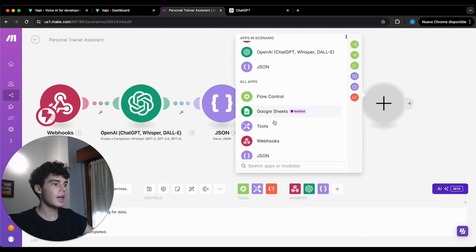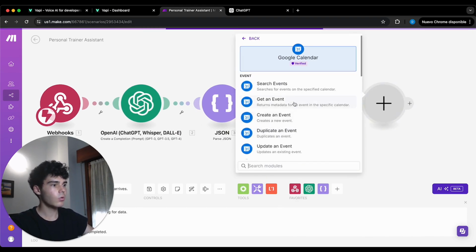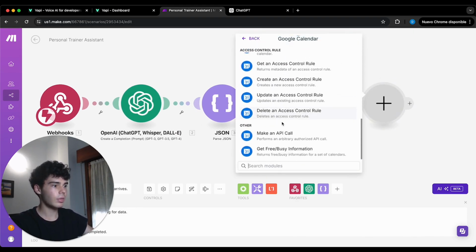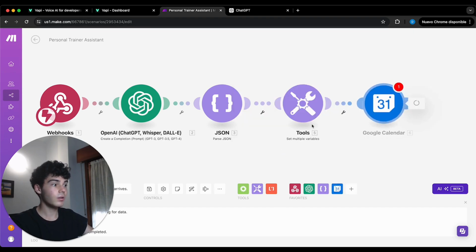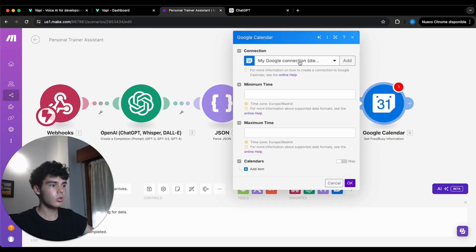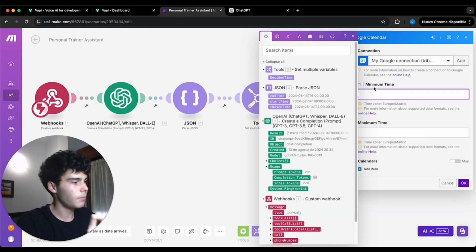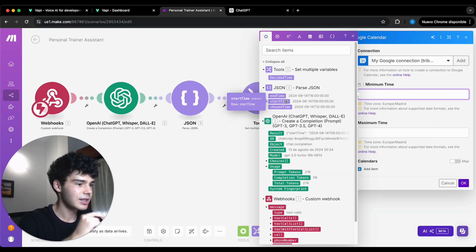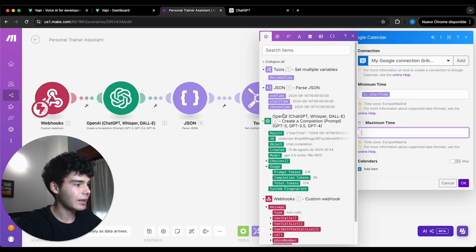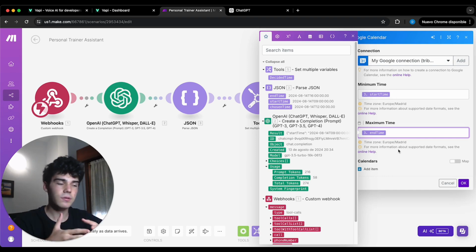It's going to be a Google Calendar one. Well, we are going to go down, and we're going to get free or busy information. You have to first of all connect your Google Calendar account. Then in minimum time we're going to put start time, and then in maximum time, end time. So in this case, this personal trainer that has my name, but it's an example, wants to get meetings from 9 a.m. to 4 p.m.